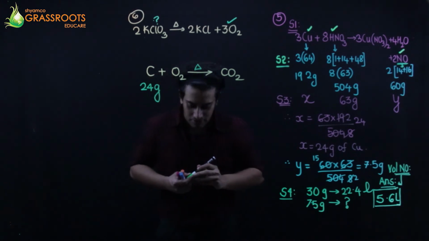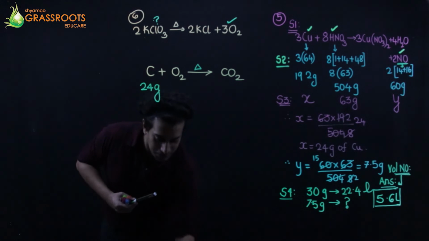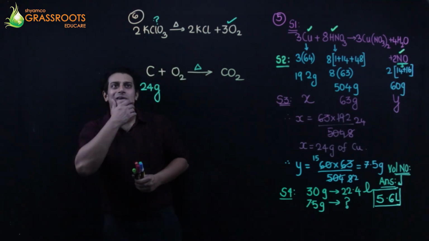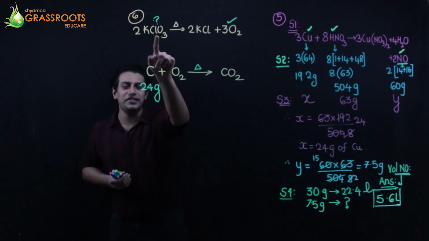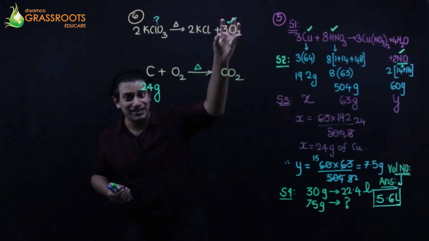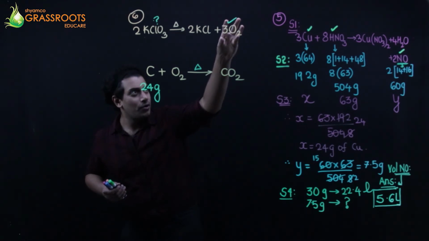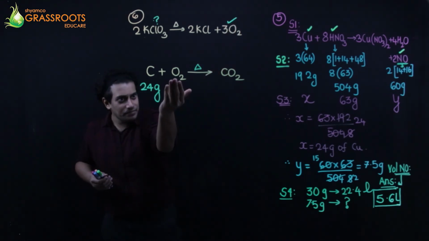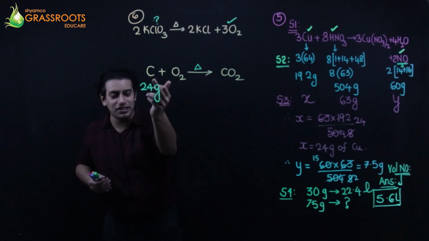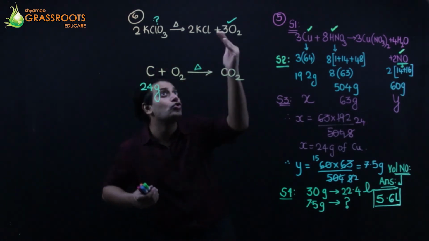Okay. Look at the reverse psychology. Of carbon. Yeah, that's it. It's classy. I heat this, I get oxygen. Whatever oxygen I got, the complete package, the total oxygen, the complete volume, I put it out here. I use it for complete combustion of carbon, I heat it with carbon to form carbon dioxide.